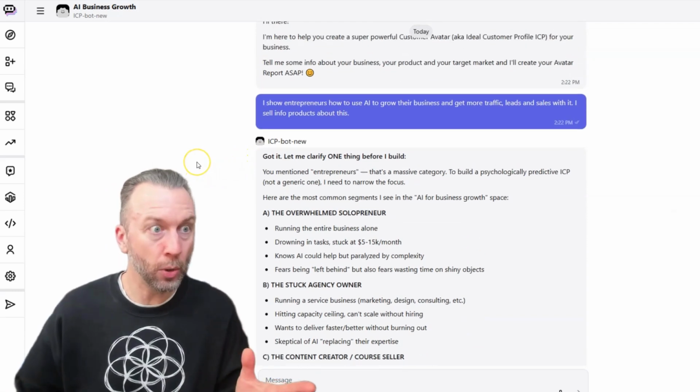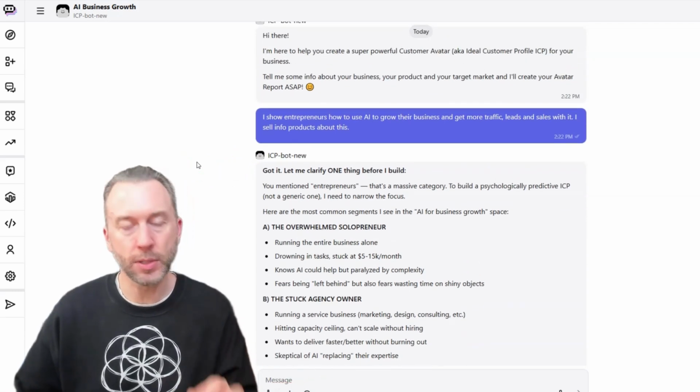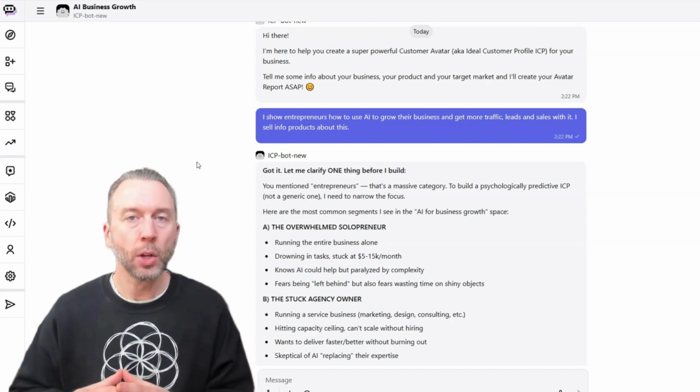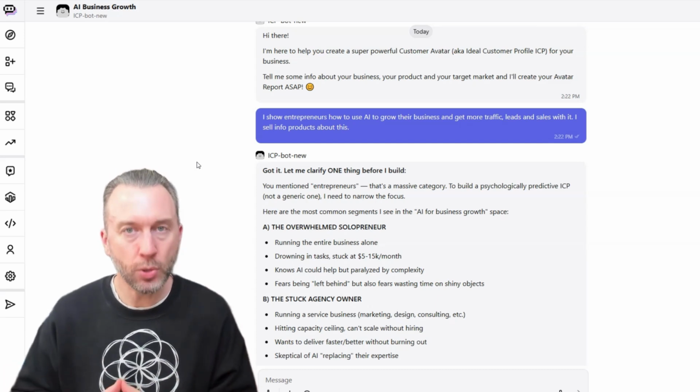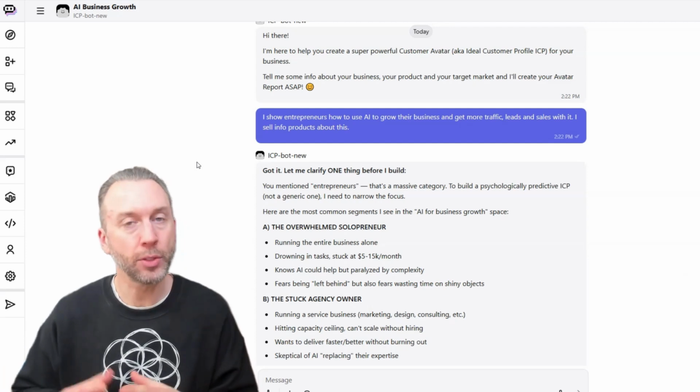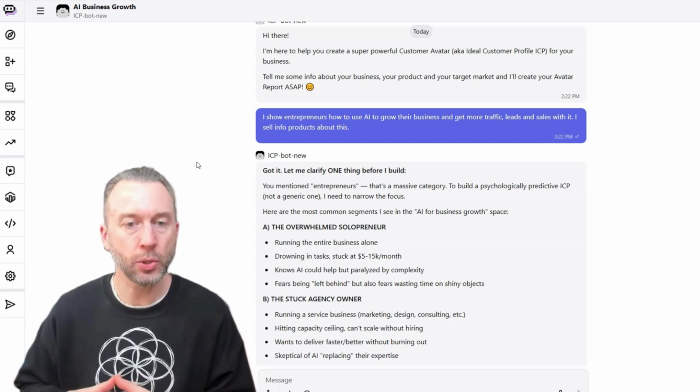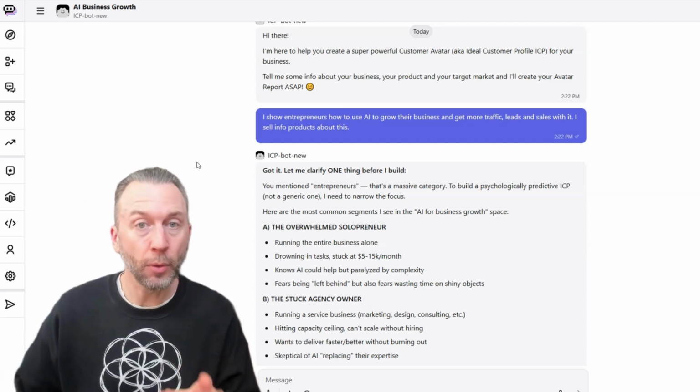I'm using Poe.com for this particular thing. This is usually where I create the AI bots that I use. So there's an avatar bot. There's other bots that I'm creating, which I'll show you how to get access to later. But for now, this is what you can use.